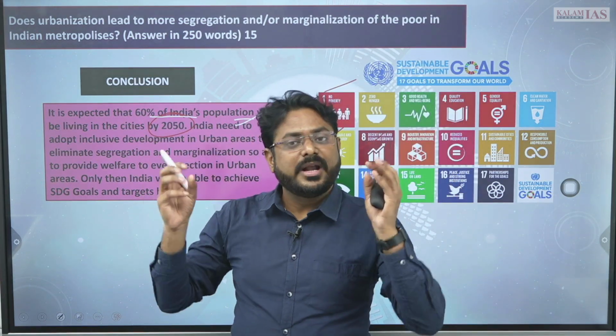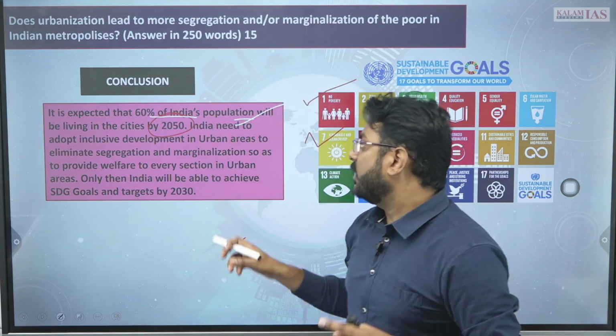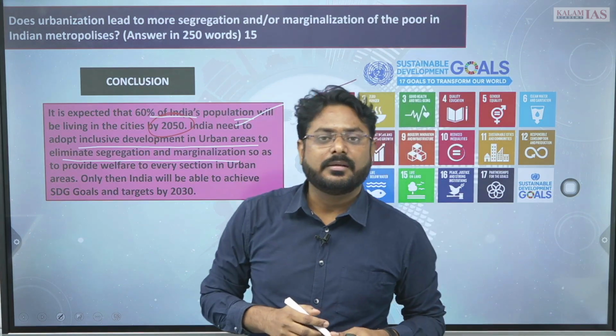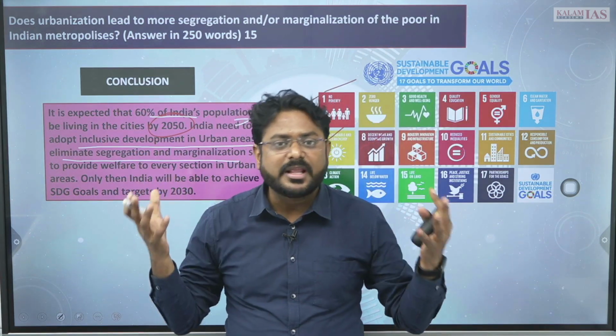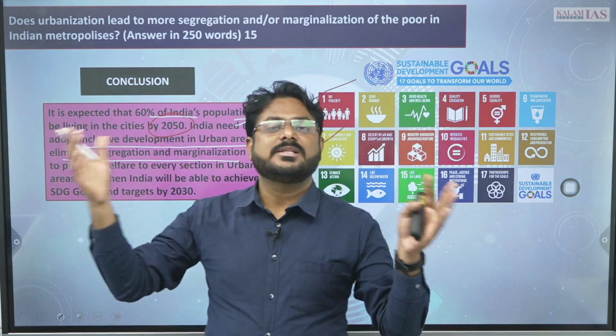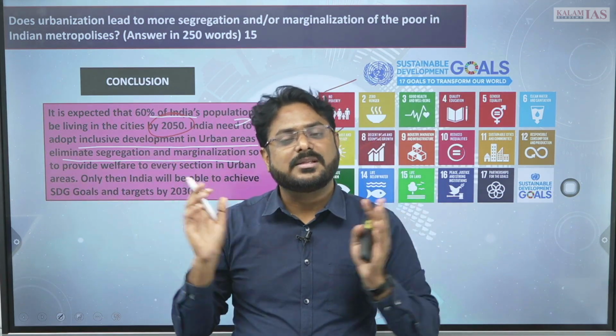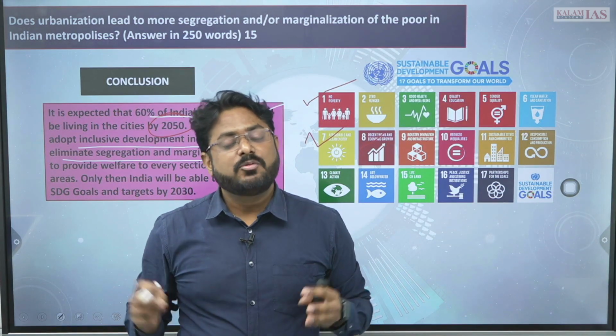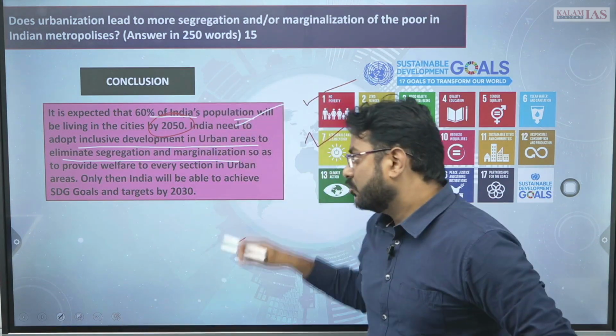Therefore, India needs to adopt inclusive development in urban areas to eliminate the segregation and marginalization. Because if their welfare does not happen, inequality will keep increasing, segregation will keep increasing, marginalization will keep increasing and this will never end. It will become never ending, right? So that should be there.